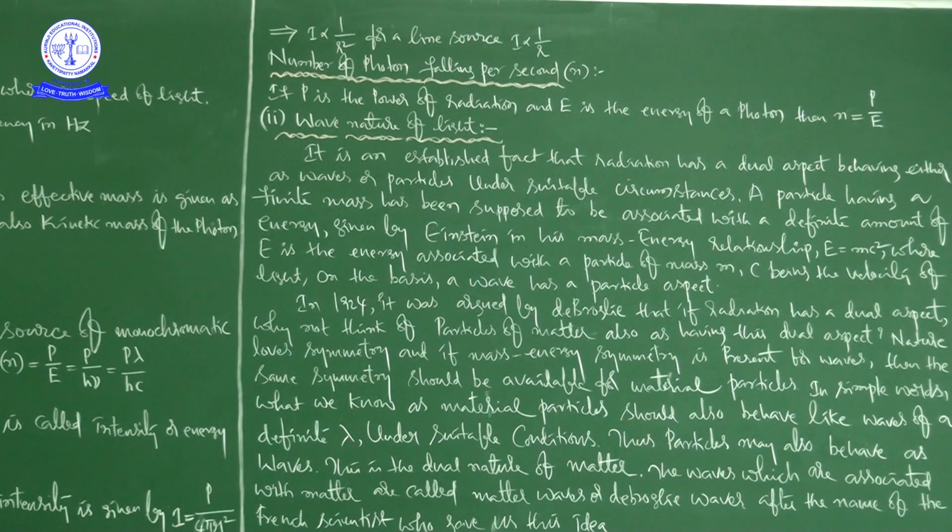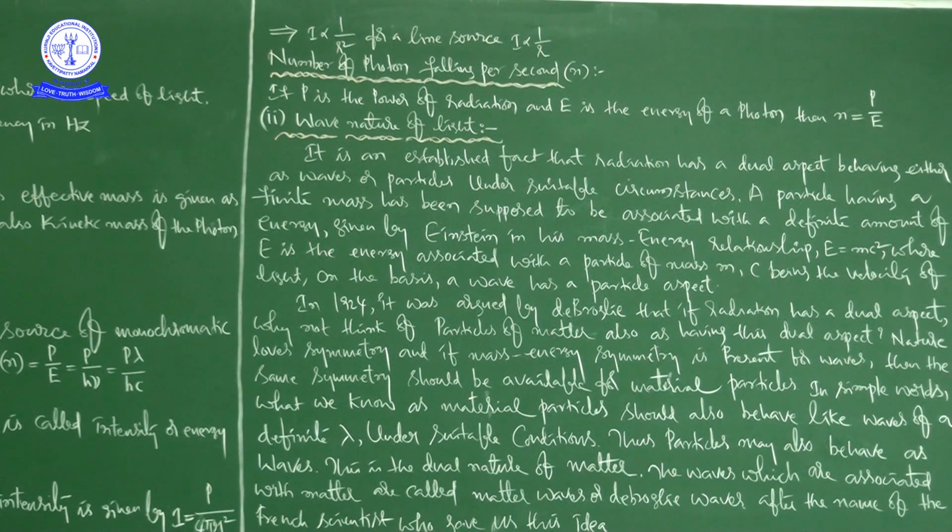And each photon has a certain amount of energy, because light is a form of invisible energy. So whatever the energy possessed by light has to be shared by the photons. Even thinking logically, you can say that a photon has a certain amount of energy. That we also calculated by using the formula E is equal to h nu, that is equal to hc by lambda.